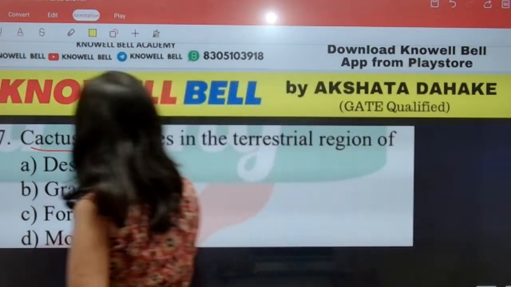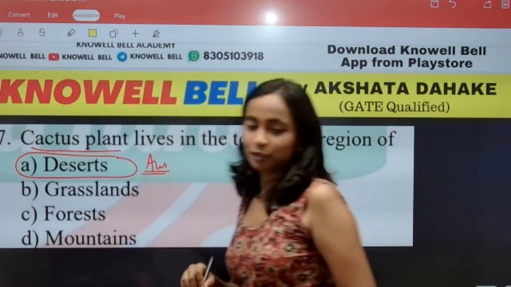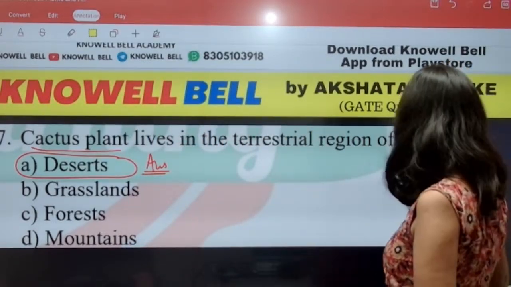Okay, what is the right answer? Where do cactus plants live? Cactus plants live in the desert. That's the right answer. Desert will be the correct answer.